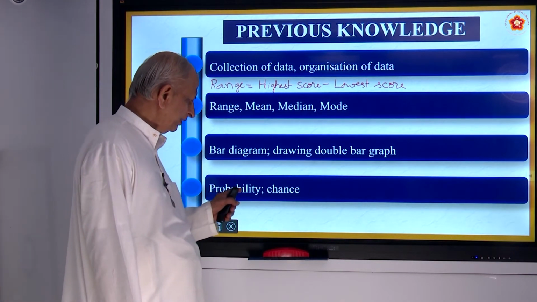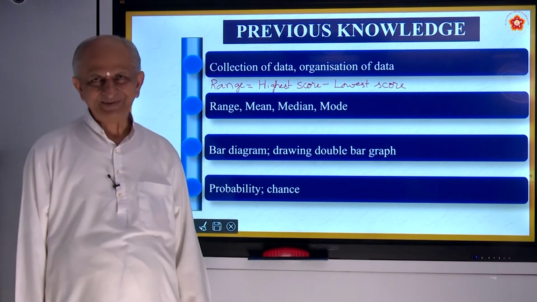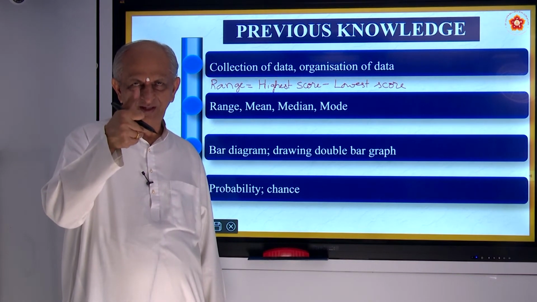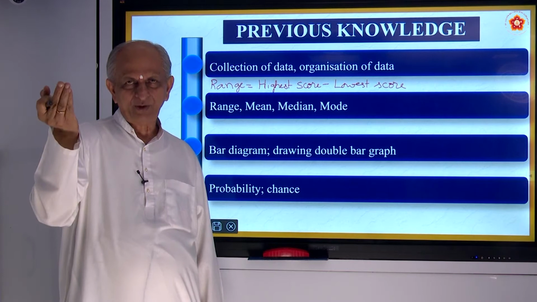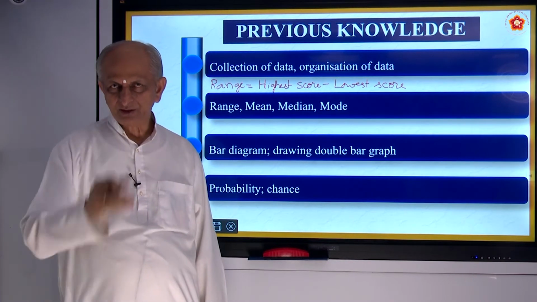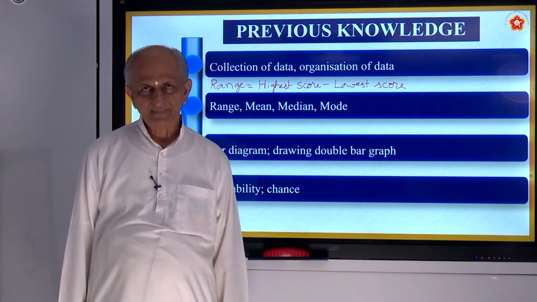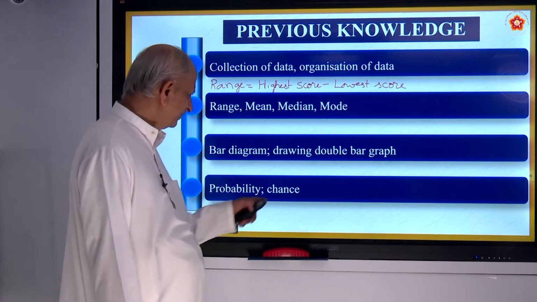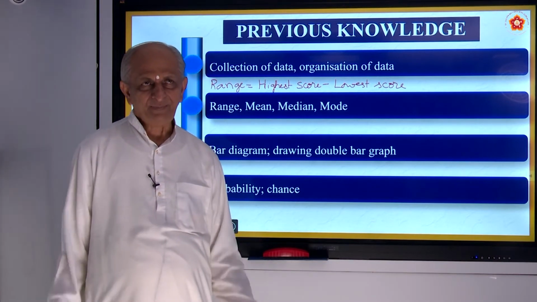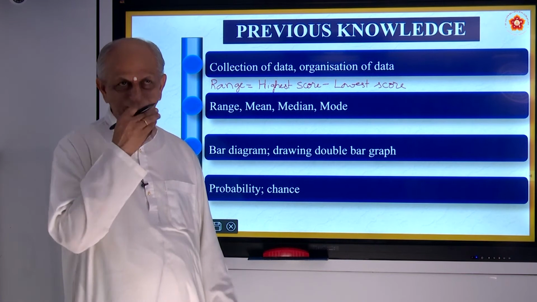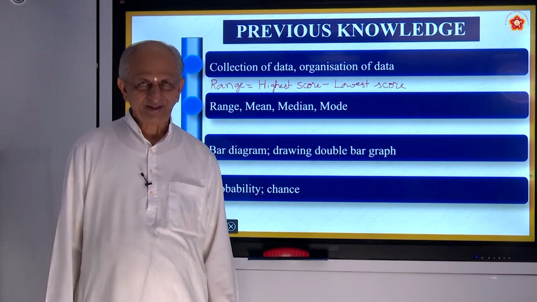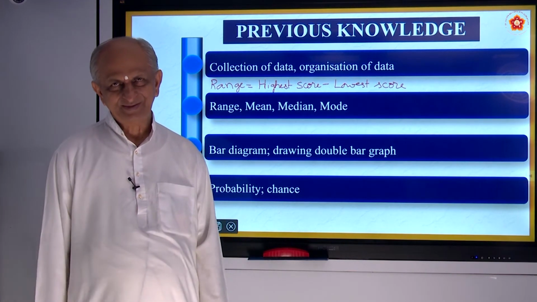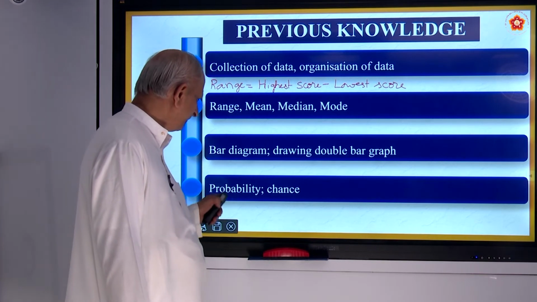Also you have seen about probability and chances, especially in a cricket match you have seen the toss. When you toss a coin, it may come head above or tail, means the number can come on the other side. So head or tail we call it. So that is called chance. So it may rain today or it may not rain today. So chances: today the raining chances are 80%, we say. The rain chance is only 20%. So chances, and hence you have probability.